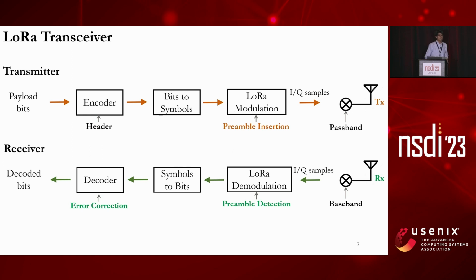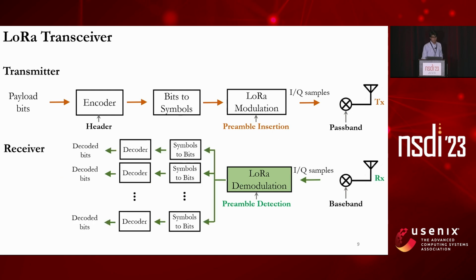It must be noted that the new LoRa implementations that I have discussed in the previous slide try to replace this LoRa demodulation block, or they try to suggest changes in this LoRa demodulation block. And for the specific case of LoRa demodulators that improve the network throughput by resolving LoRa packet collisions, they replace the decoder by a parallel stream of multiple decoders.